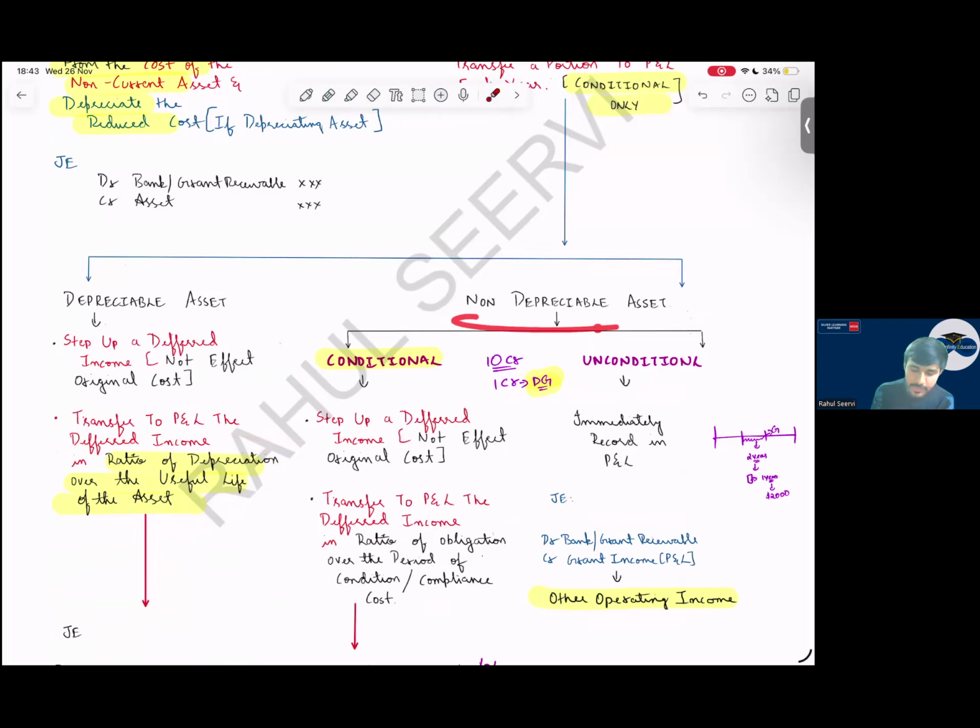Sir, if it is a non-depreciable asset like land, in that case what we will do, sir? Some other condition will be there. If the government is giving you 1 CR to purchase the land, the government will say do business for 40 years. So 40 years we will take into P&L slowly. Yes, sir. Sir, if it is an unconditional grant, what we will do? Directly take to P&L.